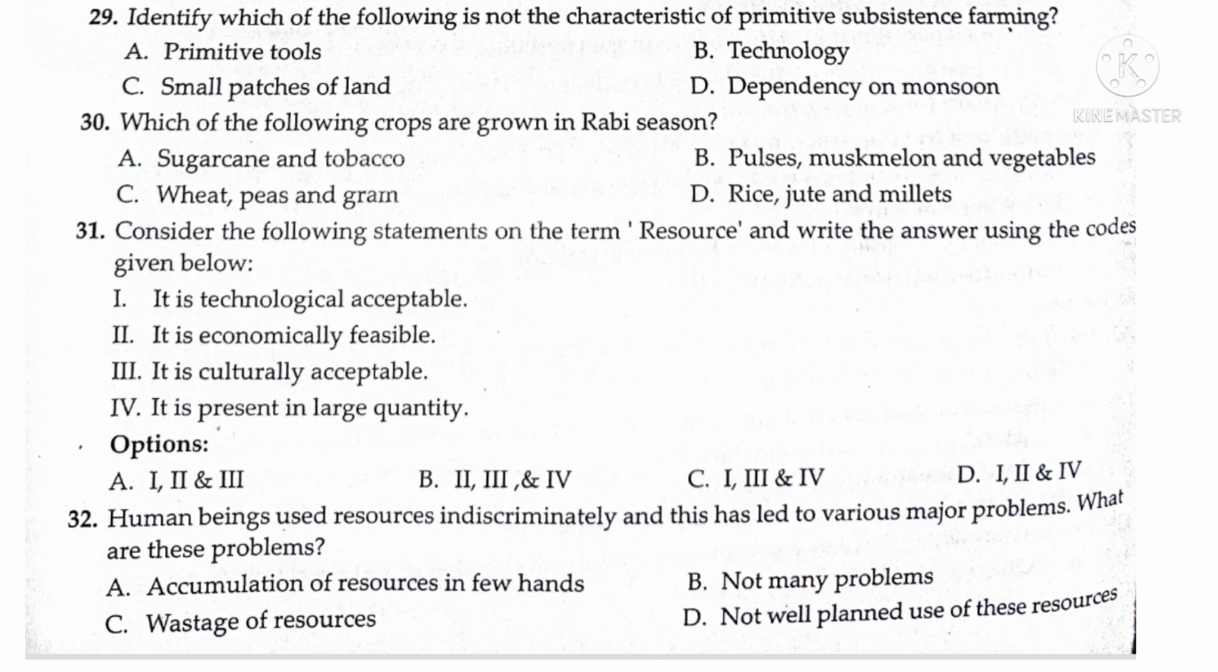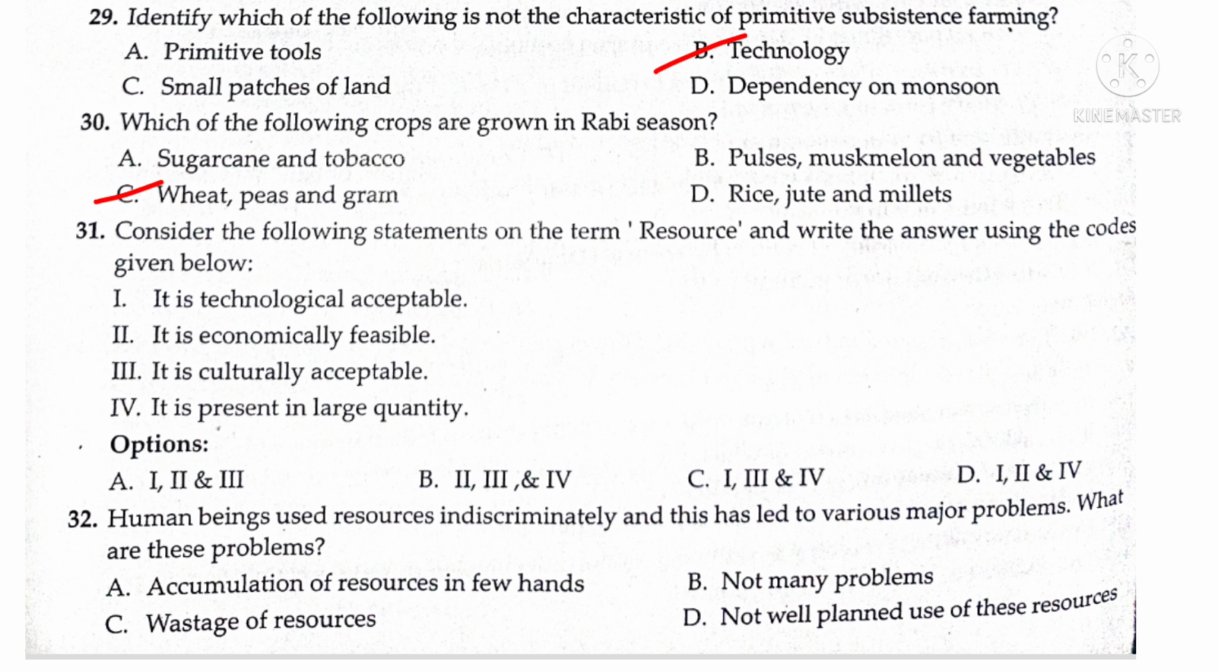29th question. Identify which of the following is not the characteristic of primitive subsistence farming. Answer is B, technology. 30th one. Which of the following crops are grown in Rabi season? Answer is C, wheat, peas and gram.